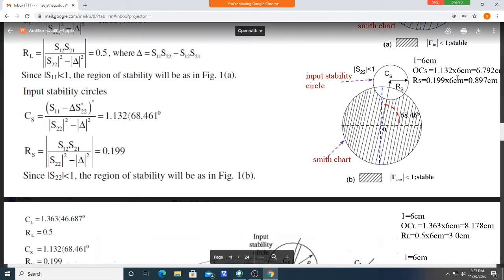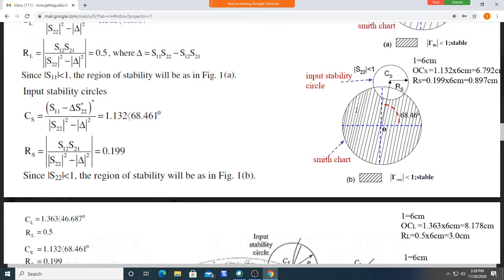How many centimeters? 1.132 multiplied by 6, because 1 represents 6 centimeters, gives 6.792. From the center at an angle of 68.46, we have drawn a line like this. Over this you mark 6.792 centimeters, which means it is outside the Smith chart.